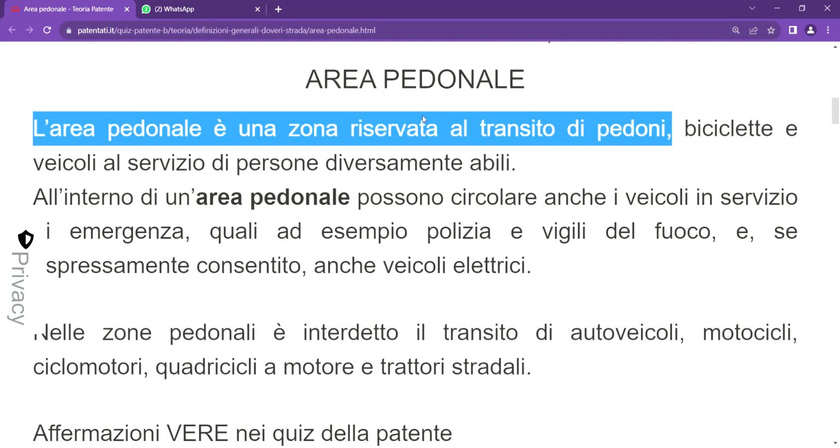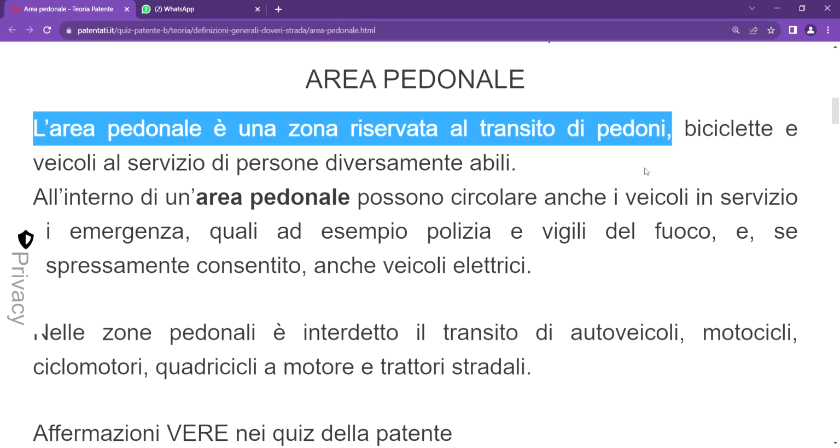Riservata simply means reserved, it's more or less the same. Reserved for the transit of pedestrians. Pedone simply means pedestrian. Pedestrian in English, to break it down, is simply the movement of normal leg, the movement of leg.